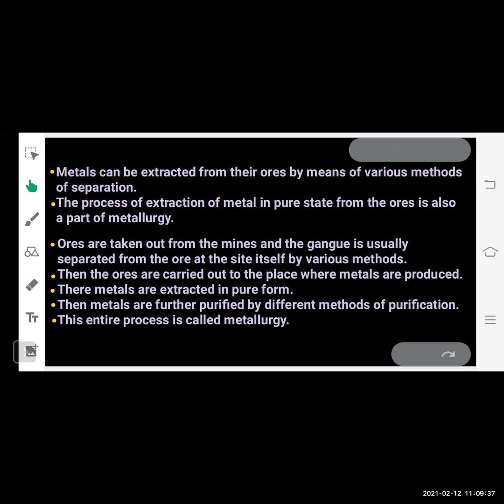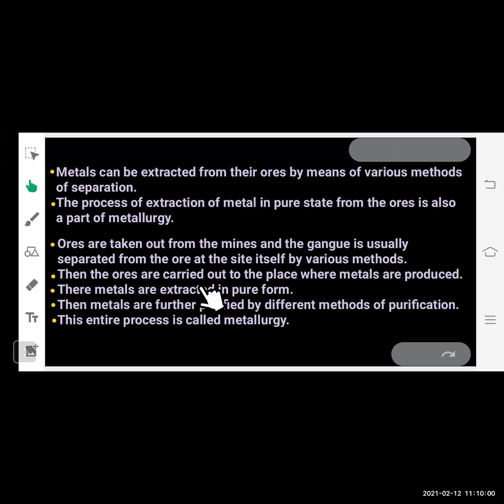So from the mines, when we extract the minerals, we get the ores, as they are present in the rocks. The rocks may contain soil and other waste materials along with that. That is called gangue. So at the site itself, some of the gangue particles are removed by various methods.